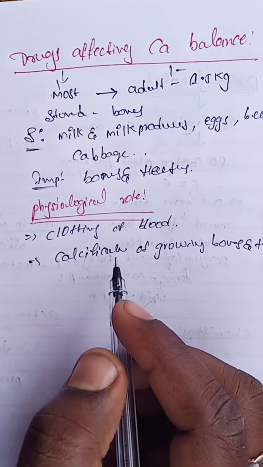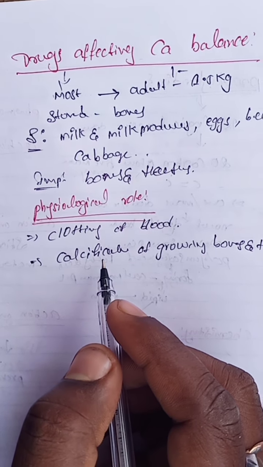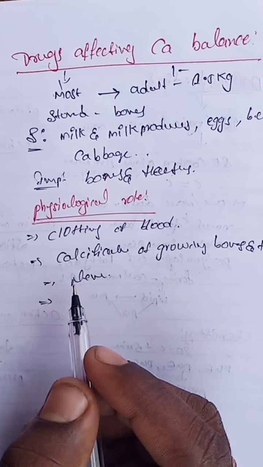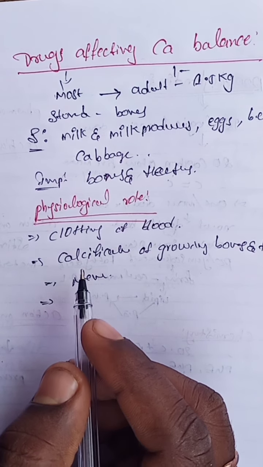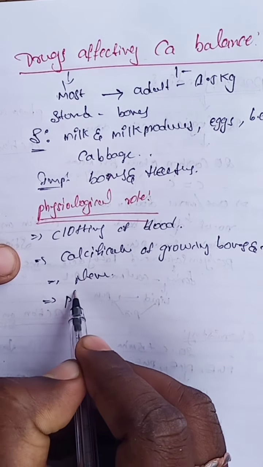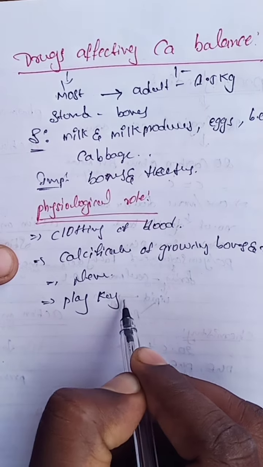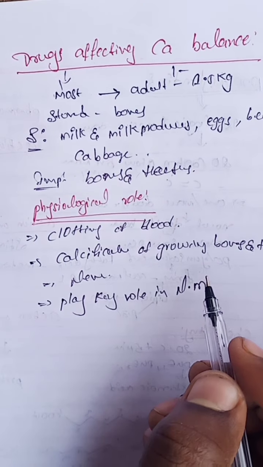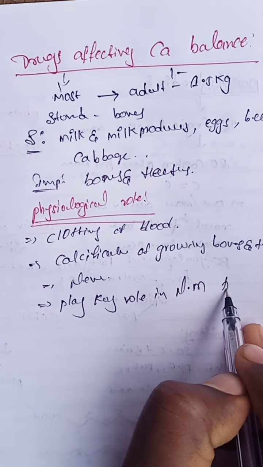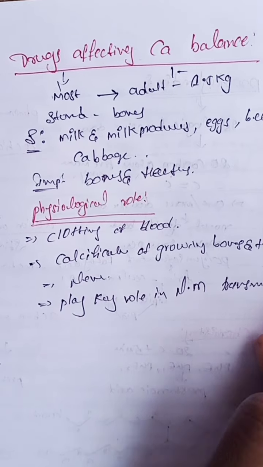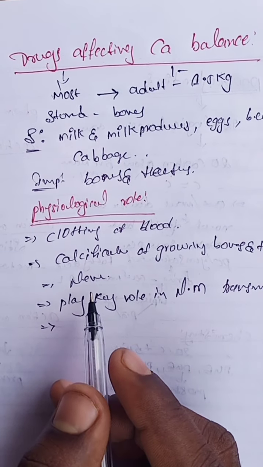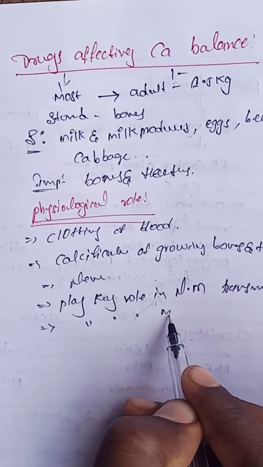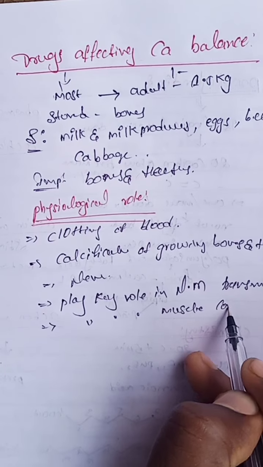The calcium ions are required for the nervous system also. This calcium plays a key role in neuromuscular transmission. It also plays a key role in muscle contraction.